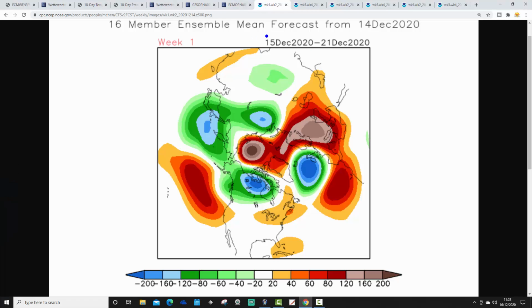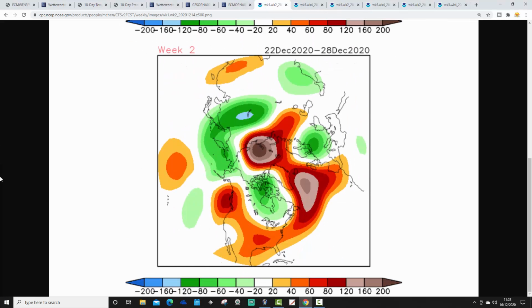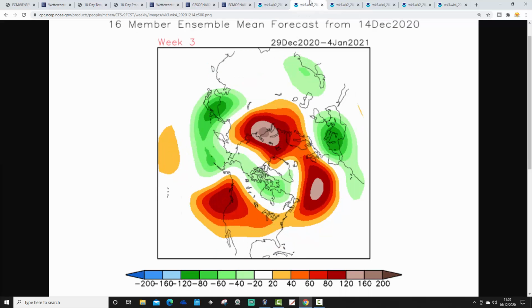The first week period takes from the 15th to 21st of December. Coming week has a ridge in the east, low pressure up to the northwest, jet stream doing something a little bit like that. So relatively mild for the week ahead. This doesn't really show the cold plunge over Christmas. This is the anomaly for 22nd to 28th of December. It does show the trough up to the northeast, but it doesn't show those brutal cold winds out of Canada pushing southwards as much as the shorter range model output is showing. So I'm not sure how seriously we take this really.